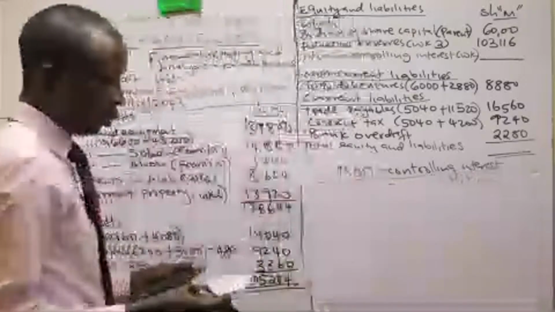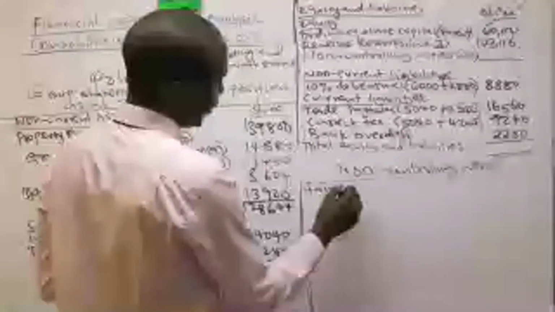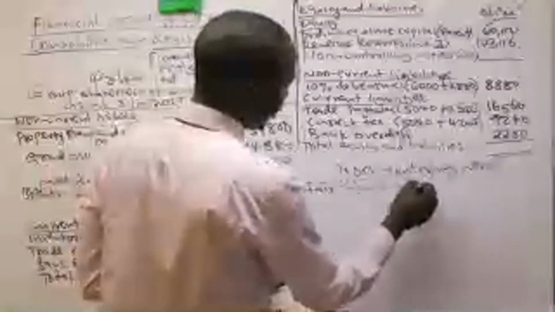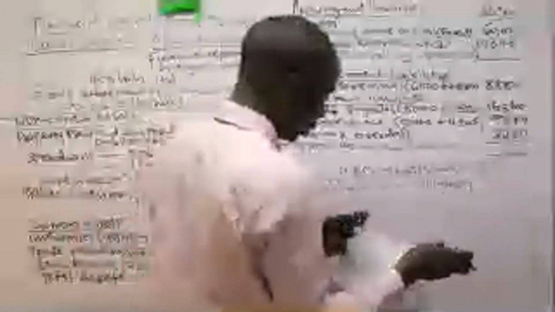You just start with the fair value of the non-controlling interest, which is provided, according to note 2. It was measured at 3,600.